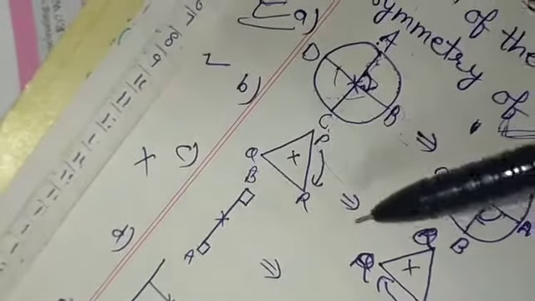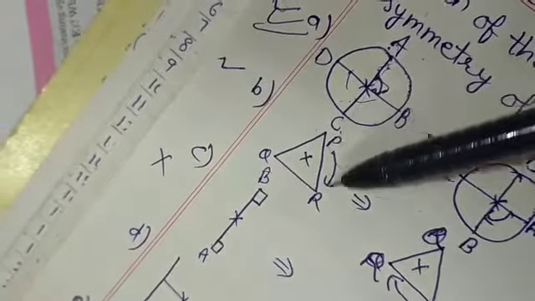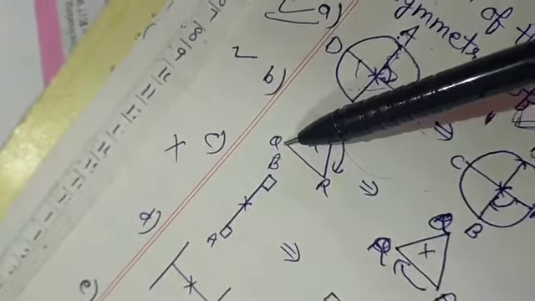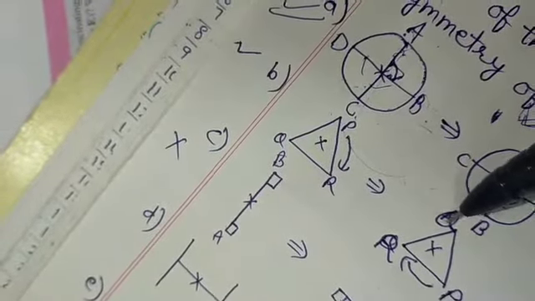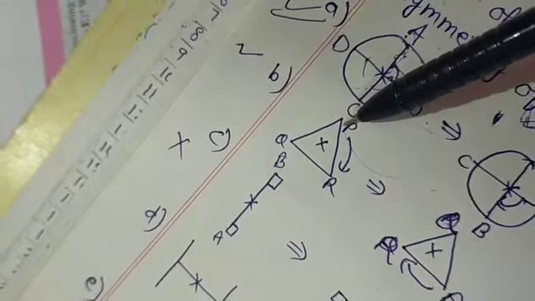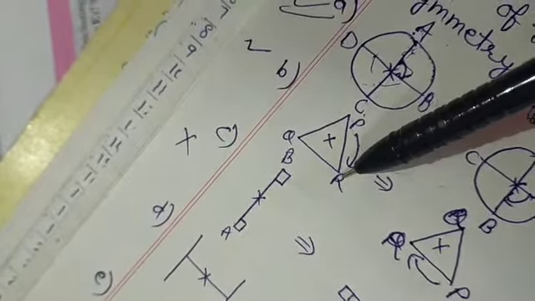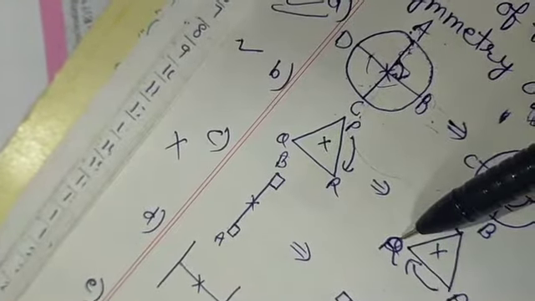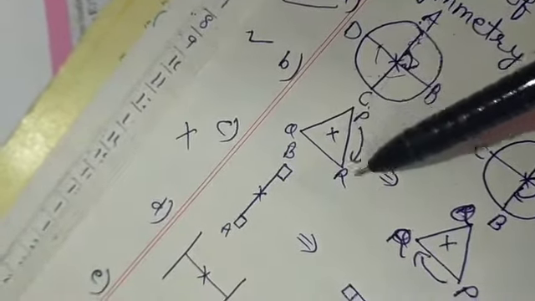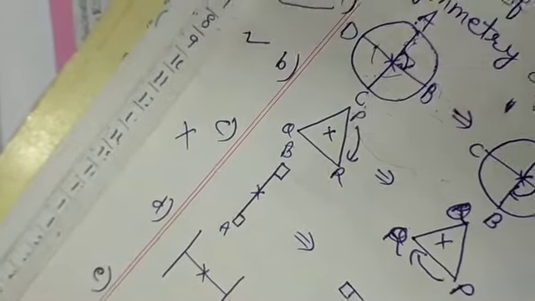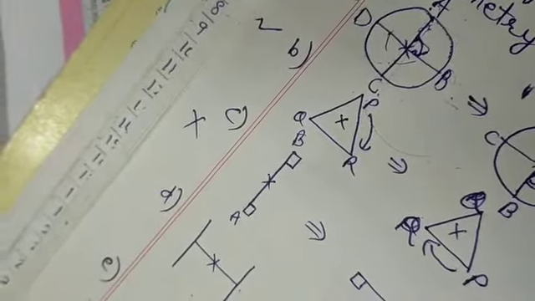Now the base is a straight line, okay. So Q is on the top, and P is on the right side, R is on the left side. So this is the first order of rotational symmetry. The figures are the same. Okay. First one is done, one order is done.